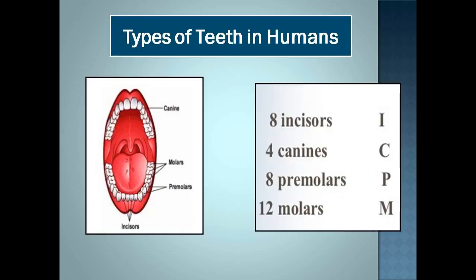There are 4 main kinds of teeth in humans: incisors, canines, premolars, and molars. Incisors help in biting of food, canines in tearing of food, premolars and molars in grinding and crushing of food. Total number of incisors are 8, canines are 4, premolars 8, and molars are 12 in number in adult human being.